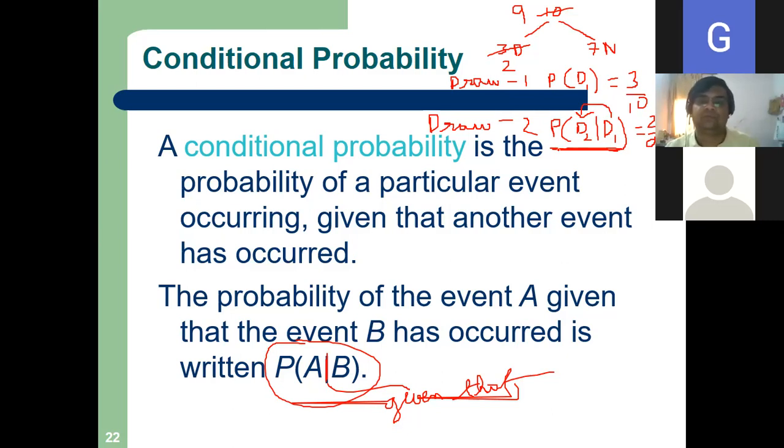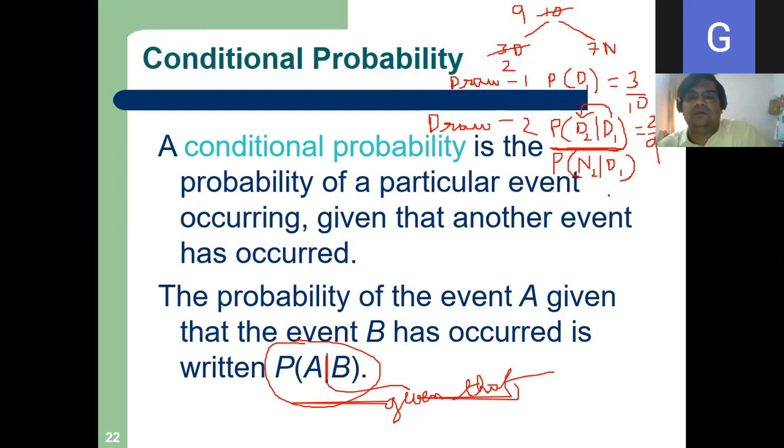Now my question is, given that the first one is a Diet Coke, what is the probability in the second draw it will be a normal Coke? 7 by 9.